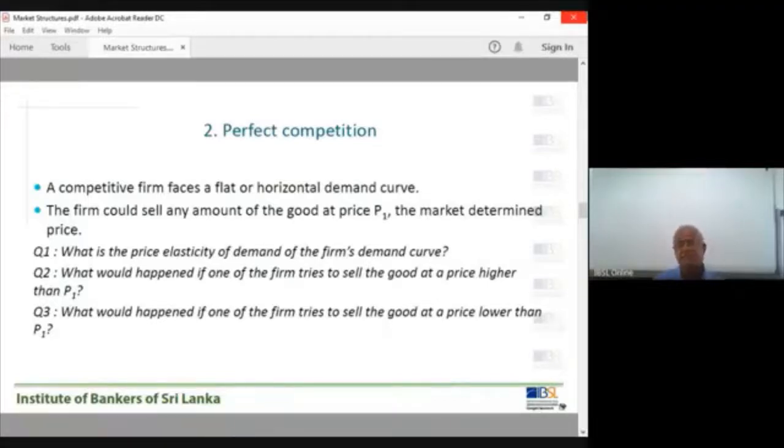These are the reasons a competitive firm has to use the price determined by the market. They can't sell the item at a higher or lower price than the market price. If they charge a higher price than the market price, they will lose the entire customer base, because people will buy from other firms.